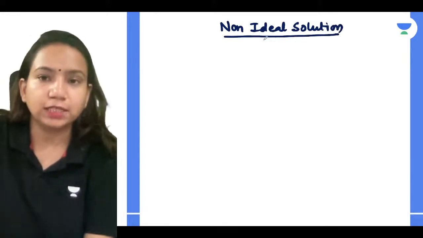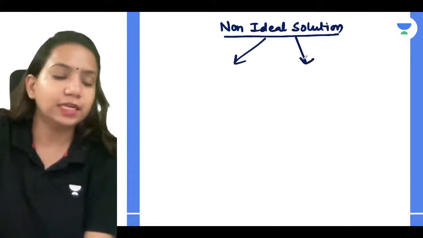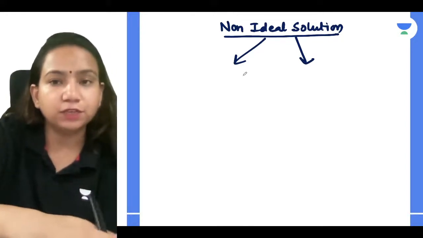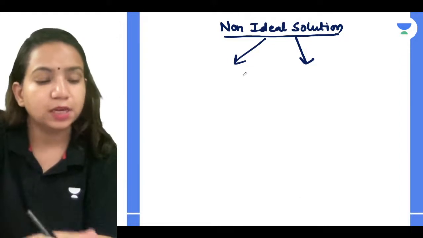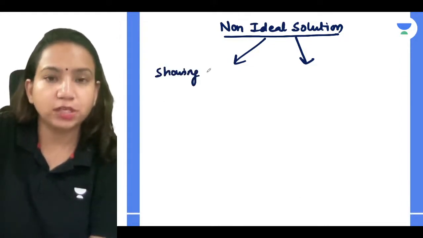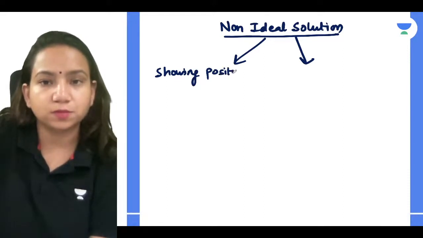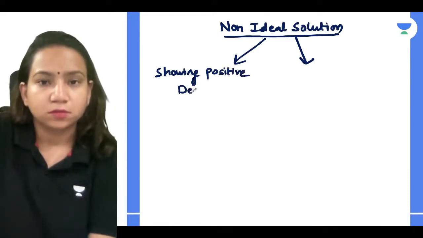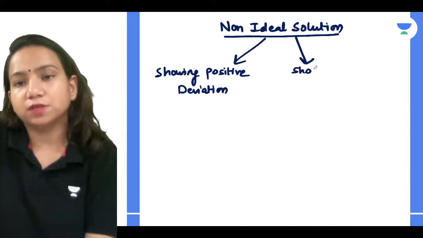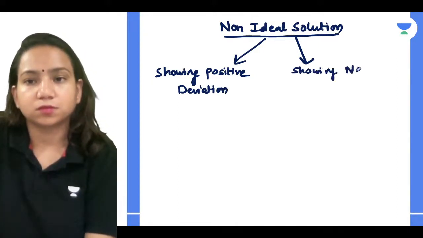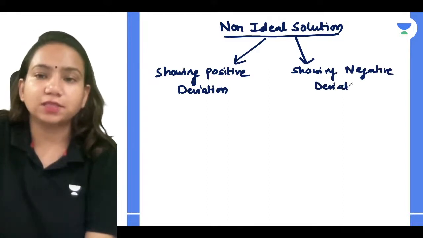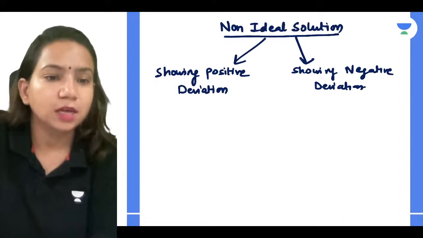Non-ideal solution, we have discussed, can be a solution showing positive deviation or negative deviation. So it's very easy, guys. Let me make the differences, and that's why I'm doing this.